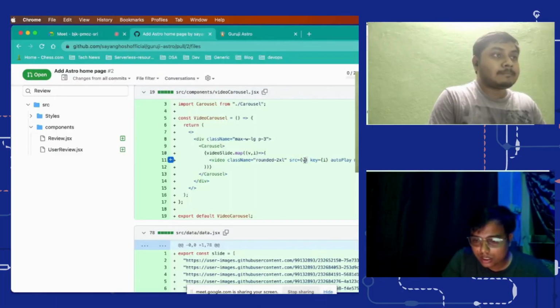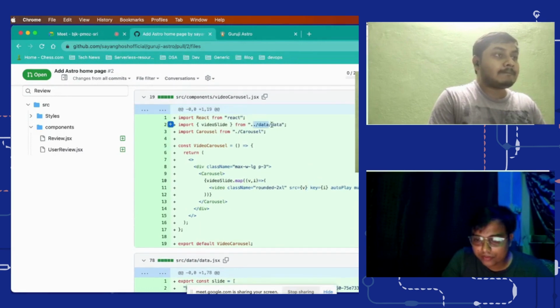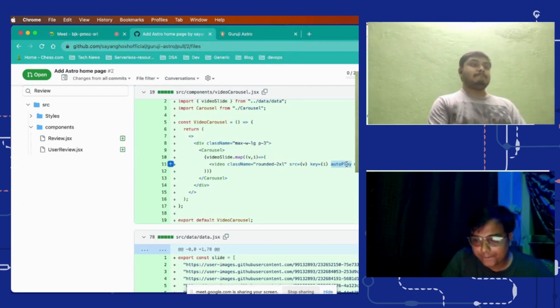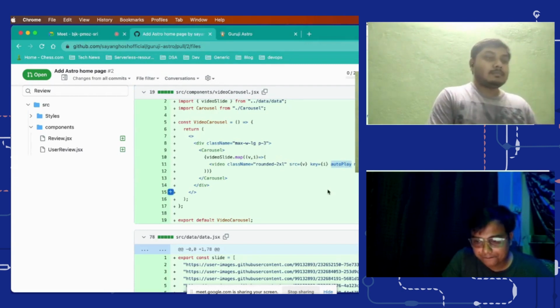Then attributes, giving some classes. This is the src for your video, and you are taking this data from the data file. Autoplay, muted, and loop. Okay.